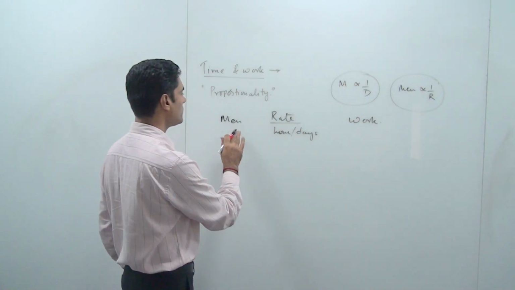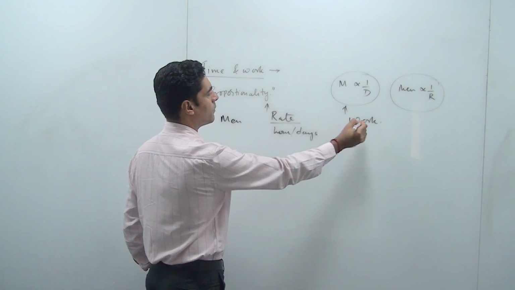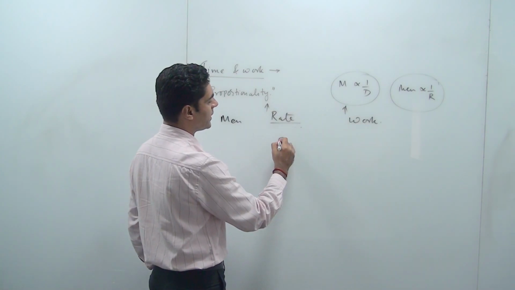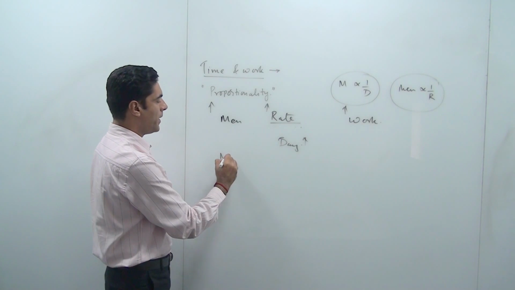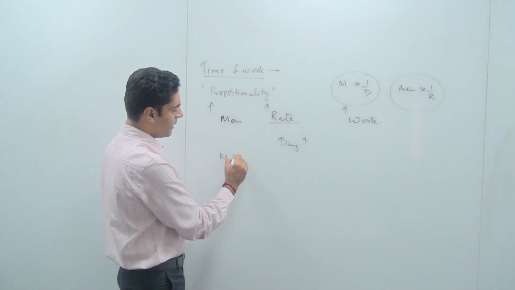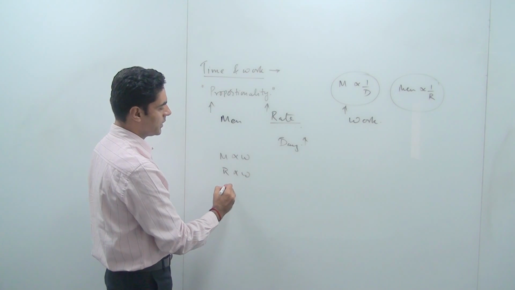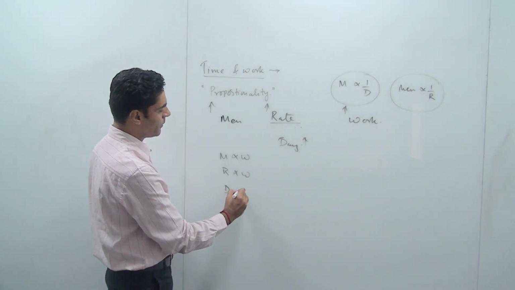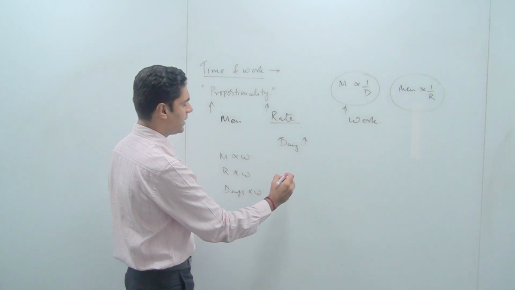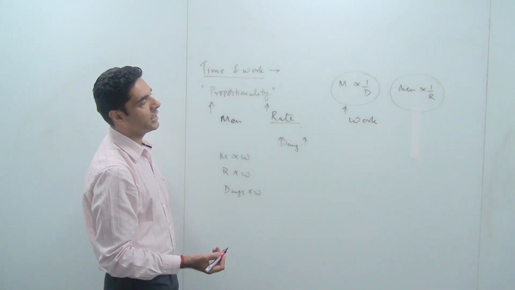But the more the men, the more the work. The more the rate, the more the work. The more the days for which they are working, the more will be the work. That means men will be directly proportional to work, rate will be directly proportional to work, days will be directly proportional to work, but among themselves, rate, men and days will be inversely proportional.